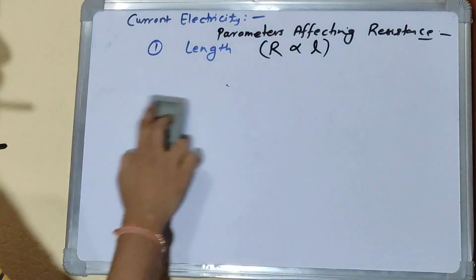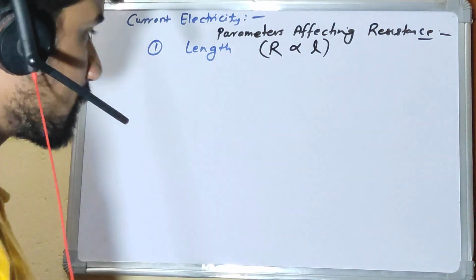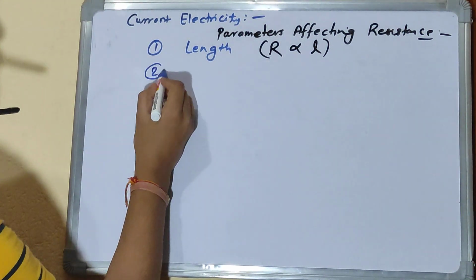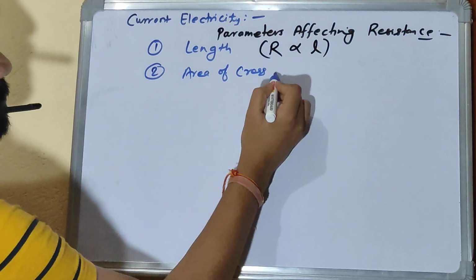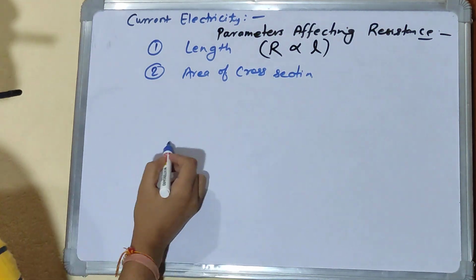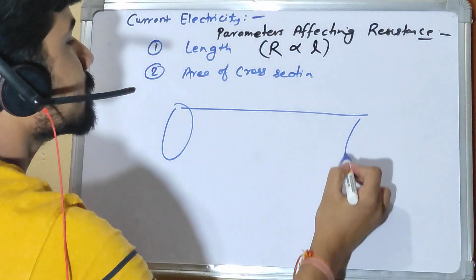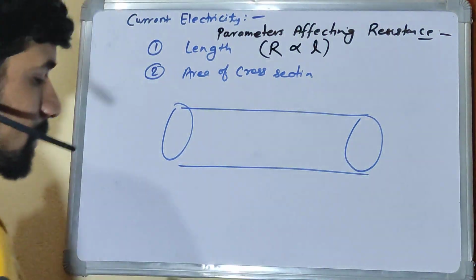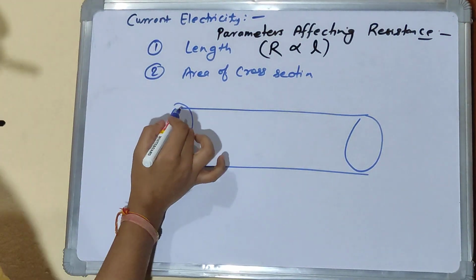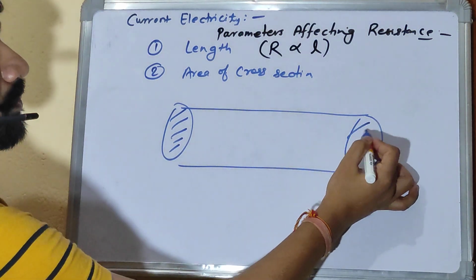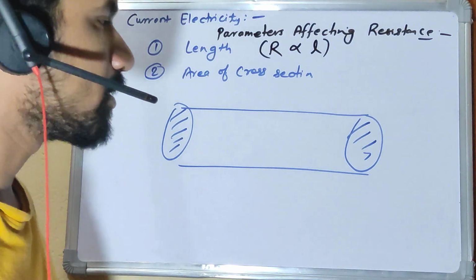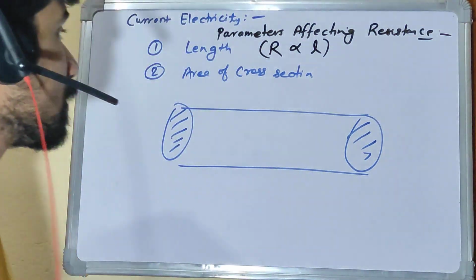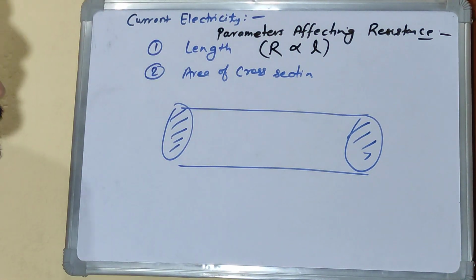The second term affecting resistance is the area of cross section. Let's say this is a wire of cylindrical shape. This is called the cross section, which is circular here. It can even be square or rectangular.